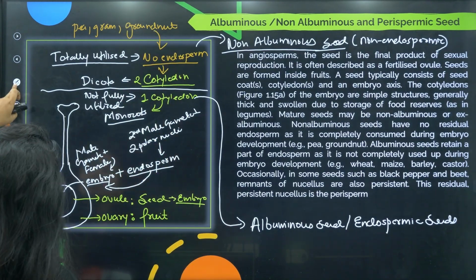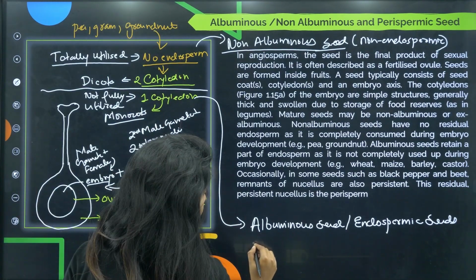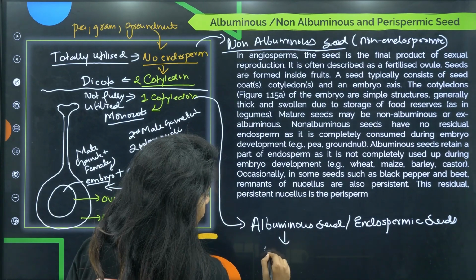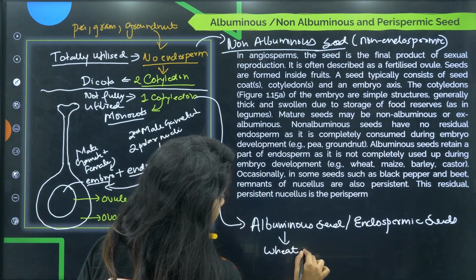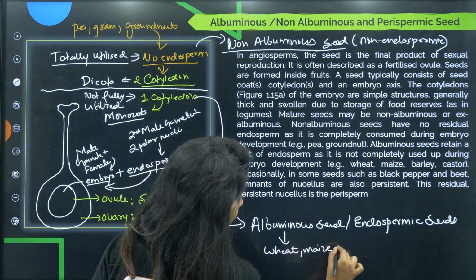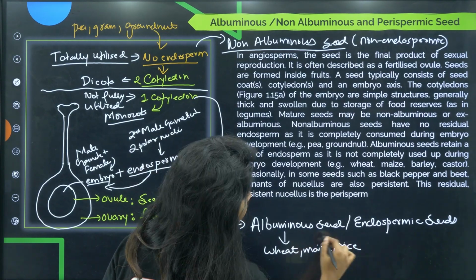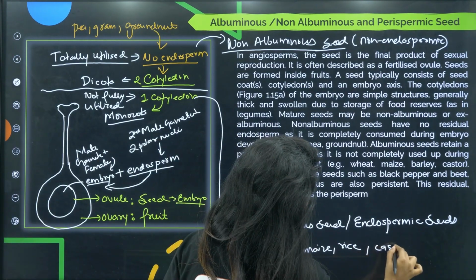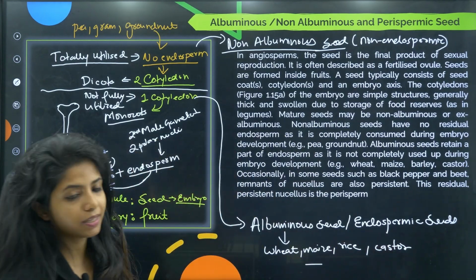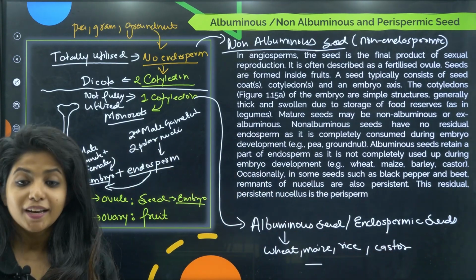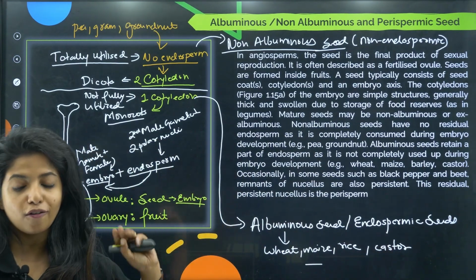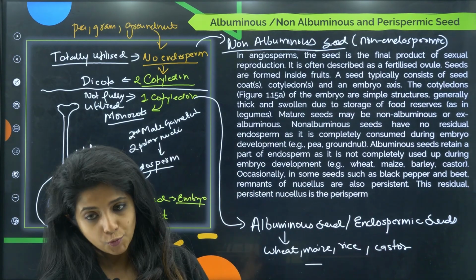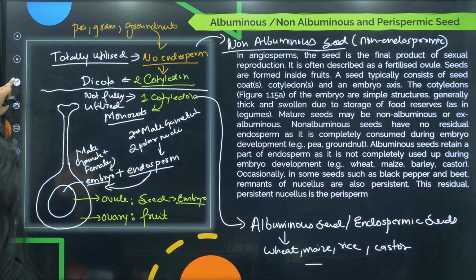Talking about albuminous seeds, they are monocots. Example, what do we have, children? Wheat, maize, rice, okay, and then castor also, if I remember. They are all coming in this category. Agree? Now, there is another type of seeds as well.